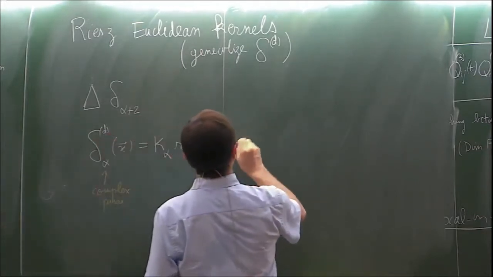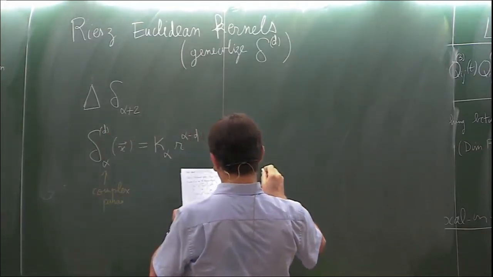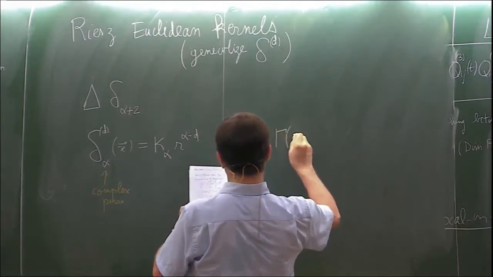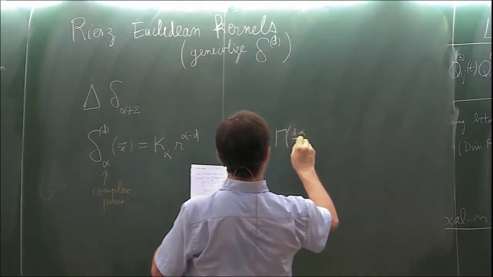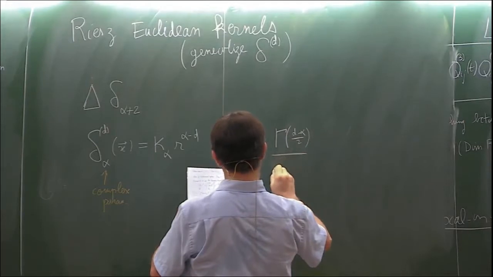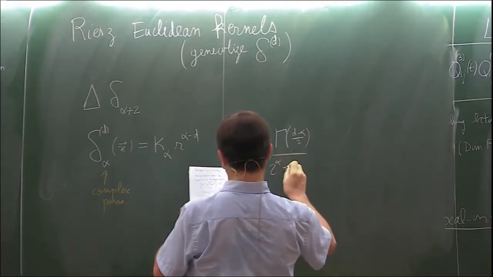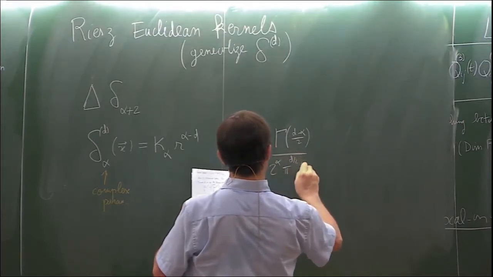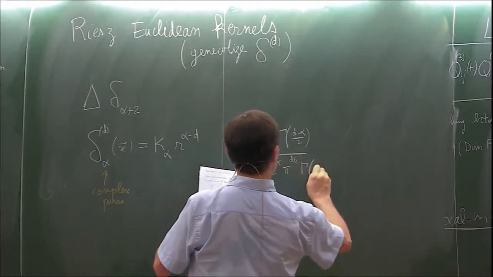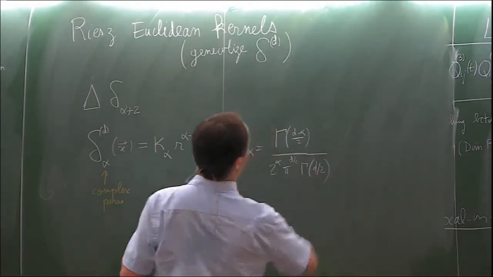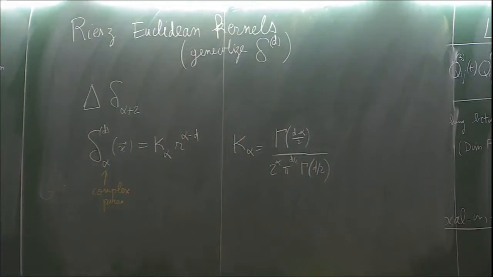The constant is given by a gamma function of (d minus alpha) over 2 divided by 2^alpha pi^(d/2) gamma of alpha over 2.